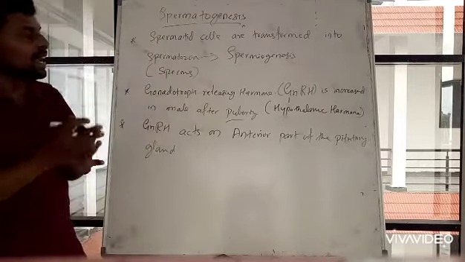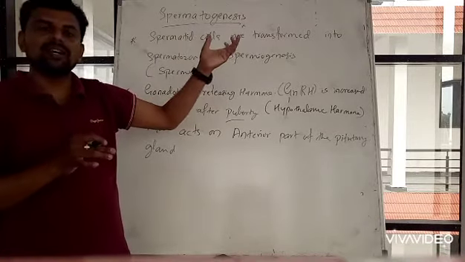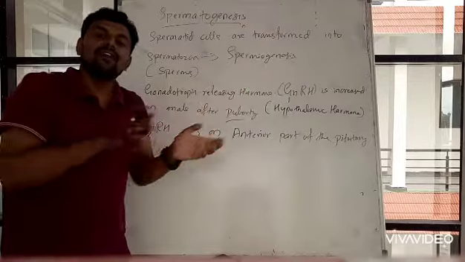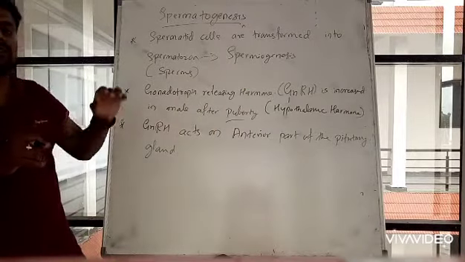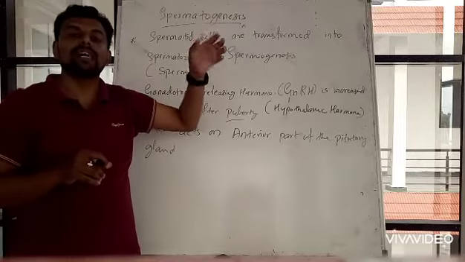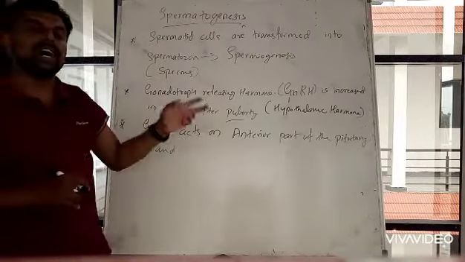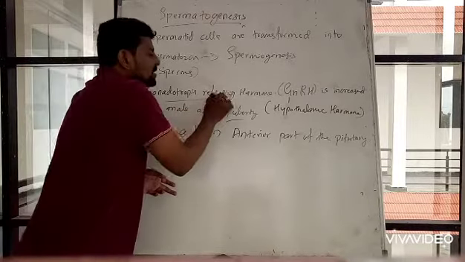The pituitary gland as well as the hypothalamus are parts of the brain, and these parts secrete hormones. First, the hypothalamus secretes a hormone known as gonadotropin releasing hormone.